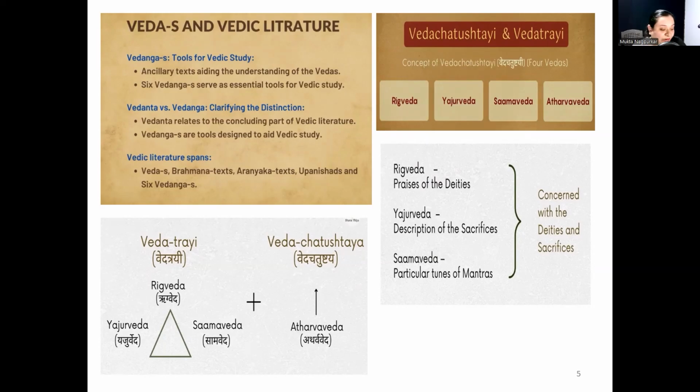Later, Sage Vyas organized Vedas in 4 major divisions and further he passed them down to his 4 disciples, Rigved to Paila, Yajurved to Vaishampayan, Samaved to Jaimini and Atharvaved to Sumantu. That is why this 4th Ved, when added in the Veda structure, it is called as Veda Chatushtayi. So Vedatrayi means Rigved, Yajurved and Samaved. Later Atharvaved was added and that is why it became Veda Chatushtayi.